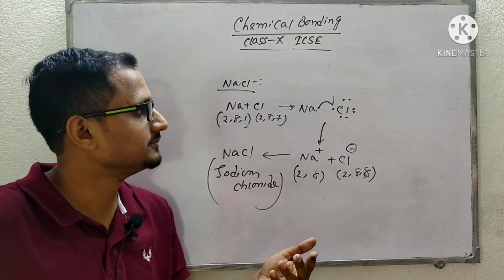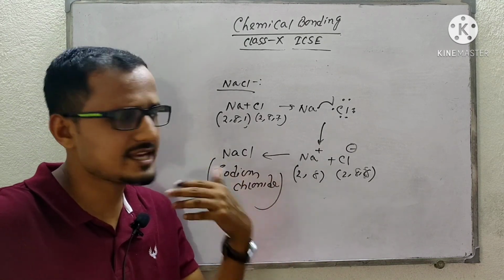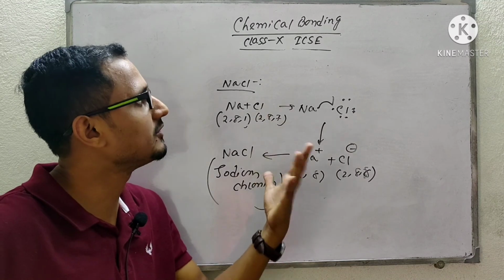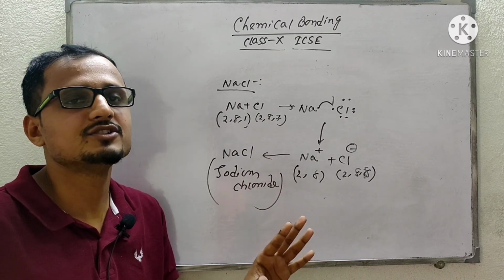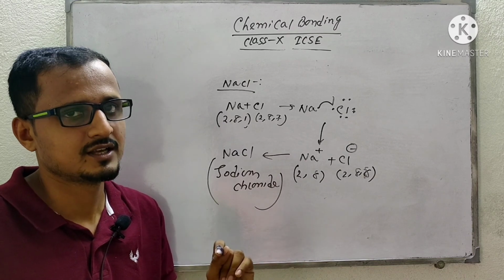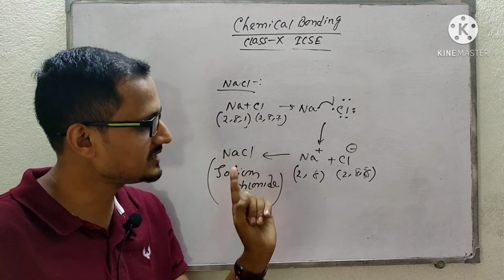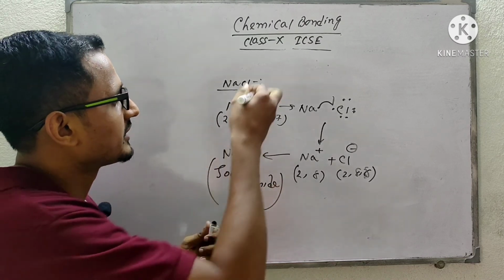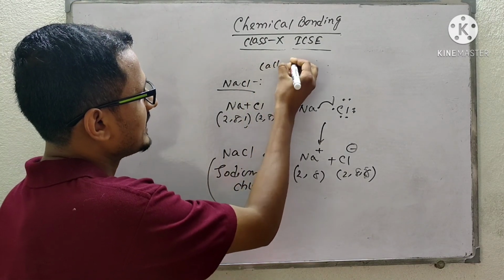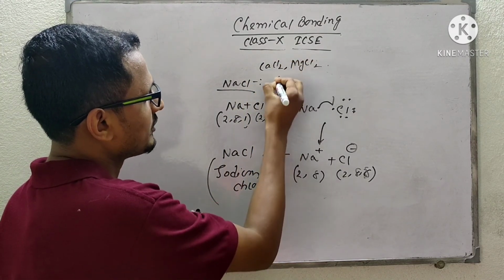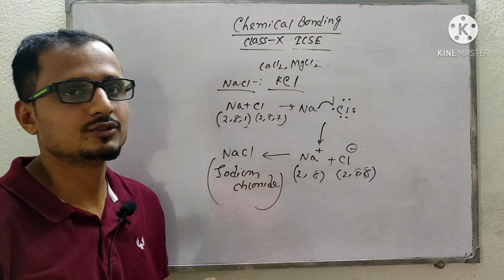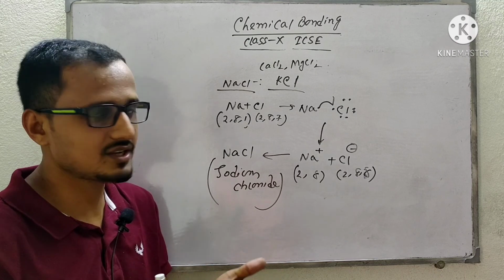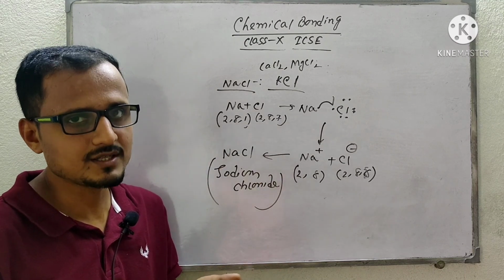So in the next video I will discuss more examples of ionic compounds and some other properties of ionic compounds. So today's video is up to this. You try to do calcium chloride and magnesium chloride. If you can, you can do potassium chloride, I think, if you know the atomic numbers. So next day I will write one chart of all the atomic numbers.